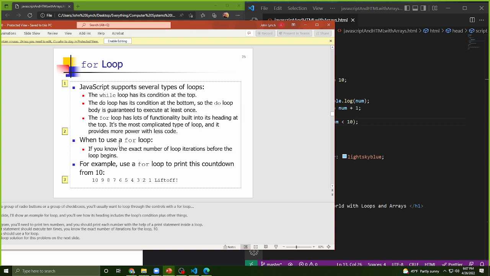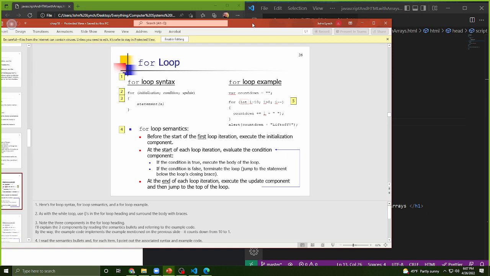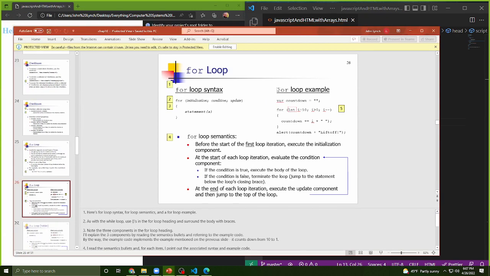So when do you want to use a for loop? A for loop is going to be used when you know the exact number of iterations that you want to do. When do you know the exact number of iterations? Well, how about we count down as it says here, from 10 down until 1, and then we print out liftoff after it. Let's go ahead and see if we can do that. And before we do it, though, I just want to take a look at the syntax.